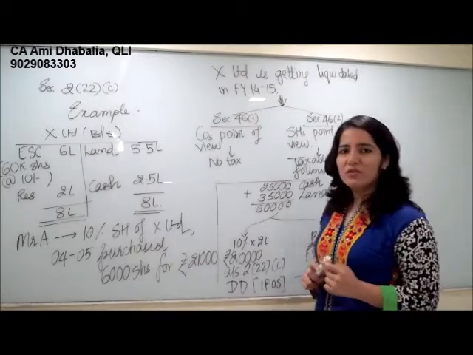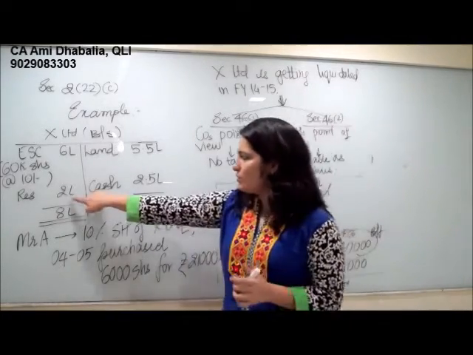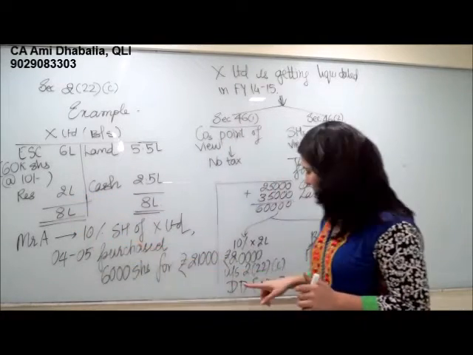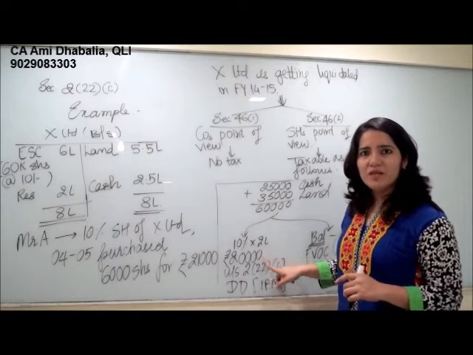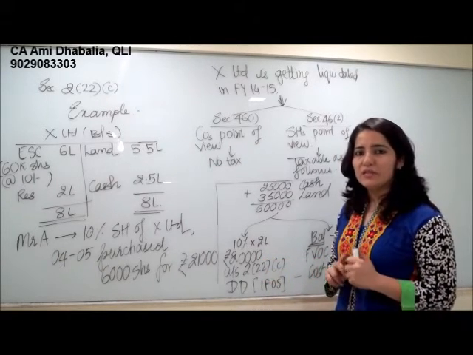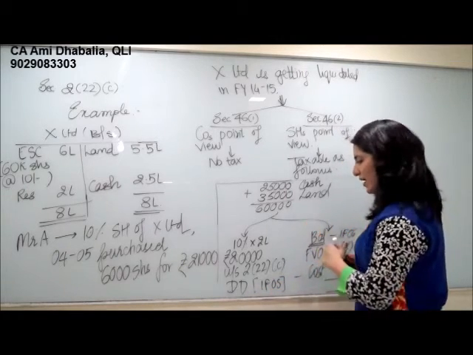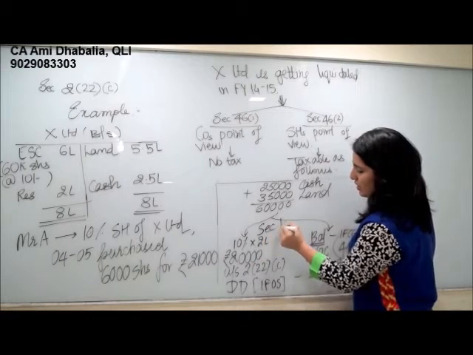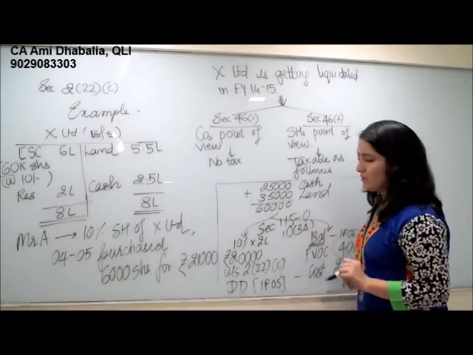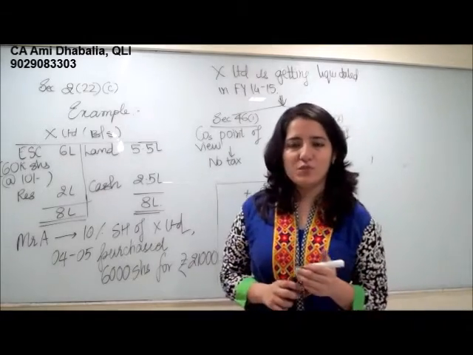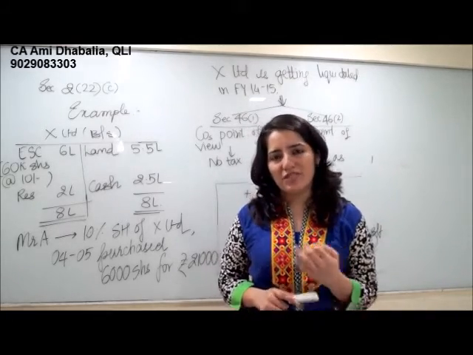whatever is the shareholder's share in the general reserve of the company, that is 2 lakh into 10%. 10% of 2 lakh, that is 20,000. So 20,000 for him will be deemed dividend under section 222C and it shall be taxed under IFOS. Again here section 115O and 1034 will be applicable. Means the company will pay dividend distribution tax on 20,000 and therefore the shareholder will be exempted for this 20,000